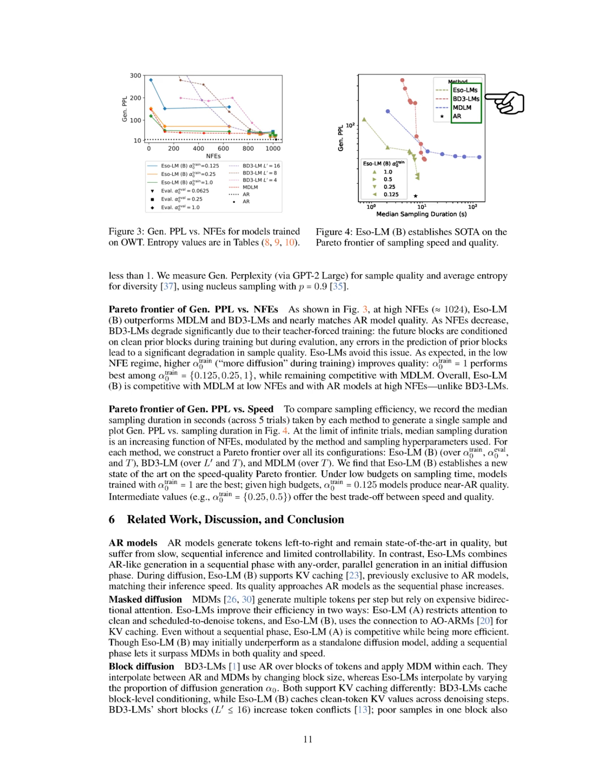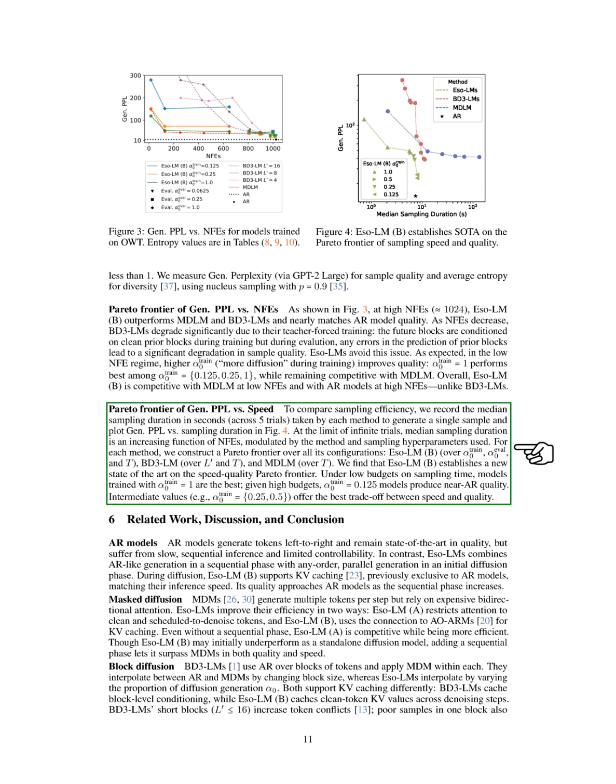We measure the median time taken to generate a single sample across 5 trials for each method and plot this against general perplexity. We find that the median sampling time rises with NFEs, influenced by the method and sampling parameters. For each method, we create a Pareto frontier based on various configurations. Eso-LM-B considers different training and evaluation diffusion parameters and temperature, while BD3-LM and MDLM focus on their respective parameters. Our findings indicate that Eso-LM-B sets a new benchmark on the speed-quality Pareto frontier.